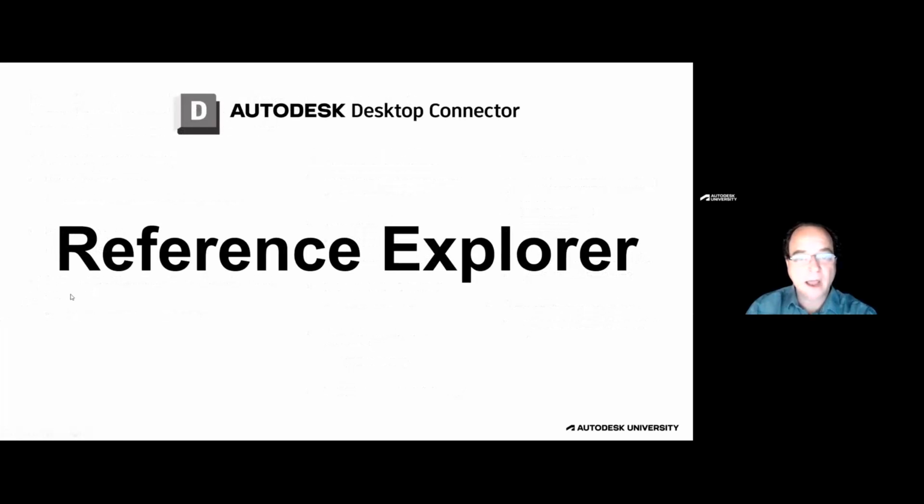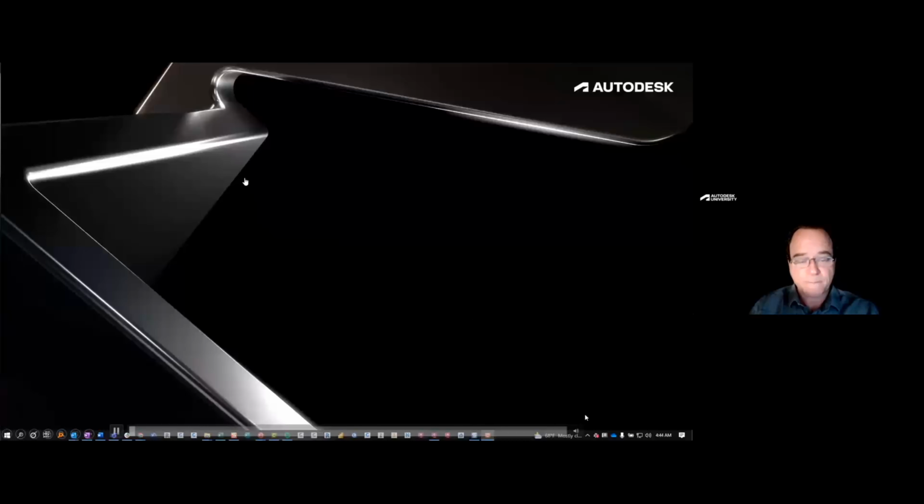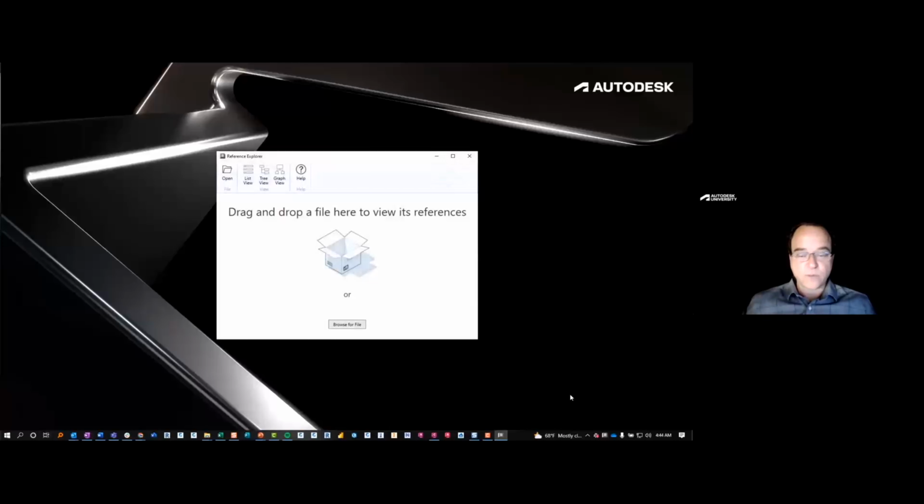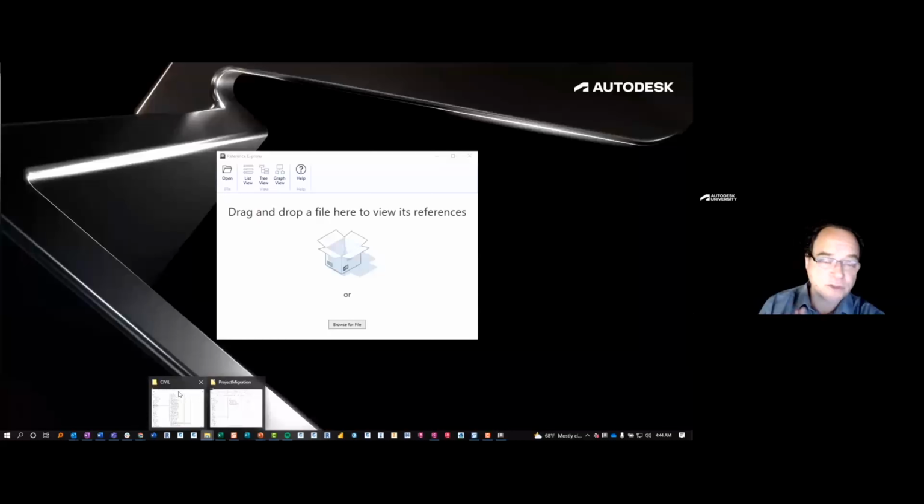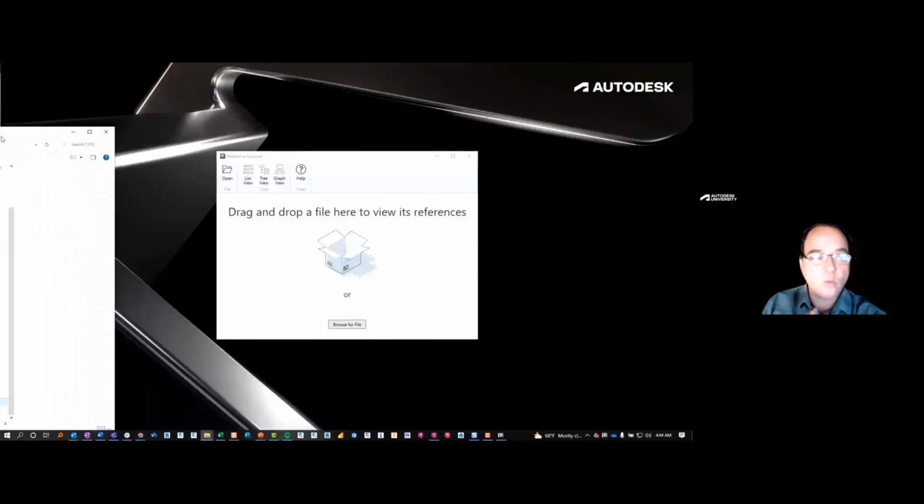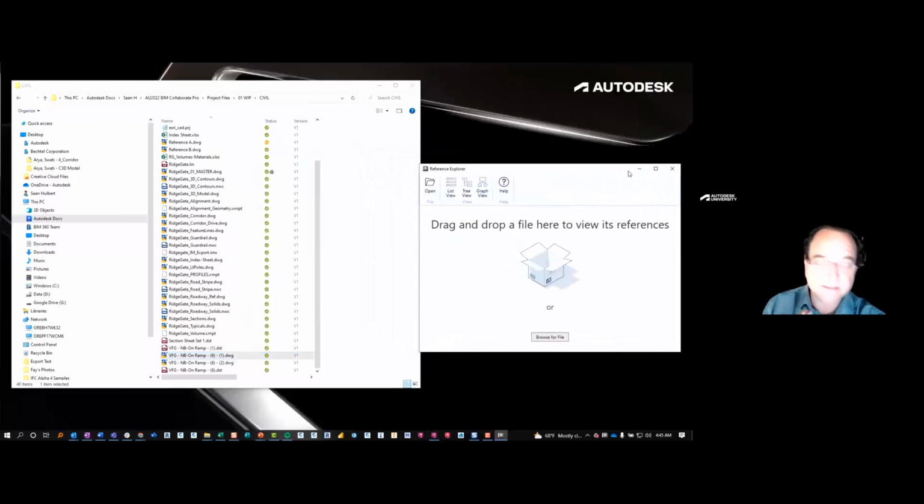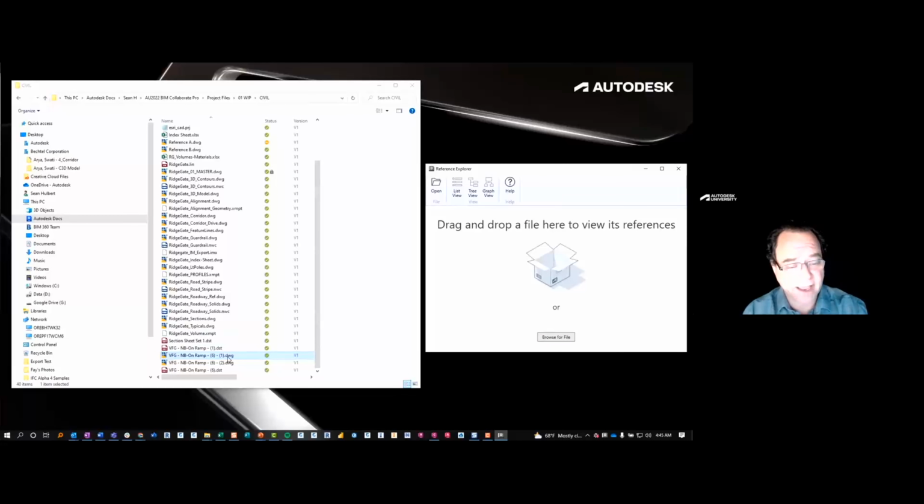So let's talk about how we manage the dependencies in the cloud. What happens if we do have files that are not behaving correctly? How do we unwind things that can happen on day-to-day projects inadvertently? In Desktop Connector, we've given you a tool called Reference Explorer. What Reference Explorer will do for you is help you unwind what we've referred to as the spaghetti mess of files that can be dependencies inside AutoCAD.